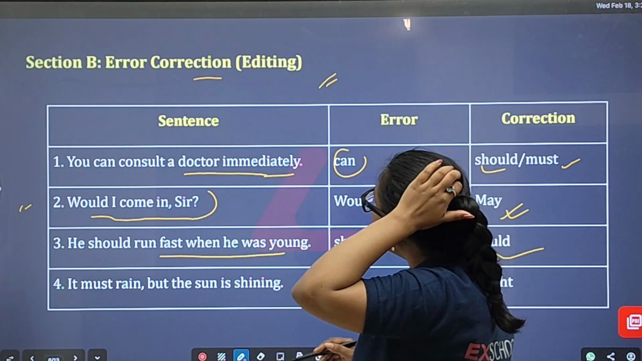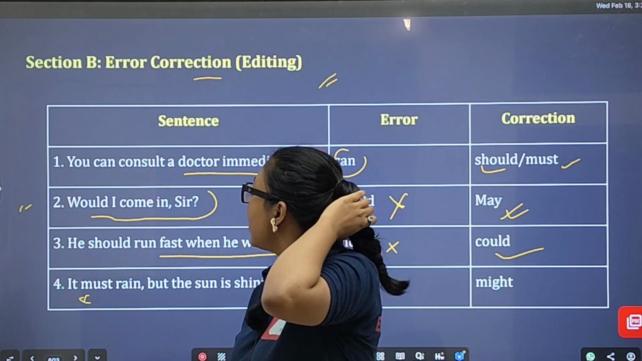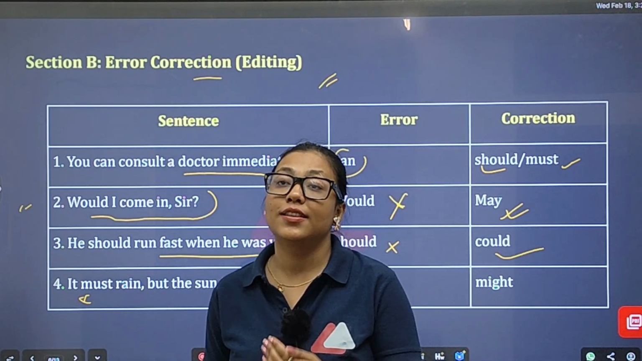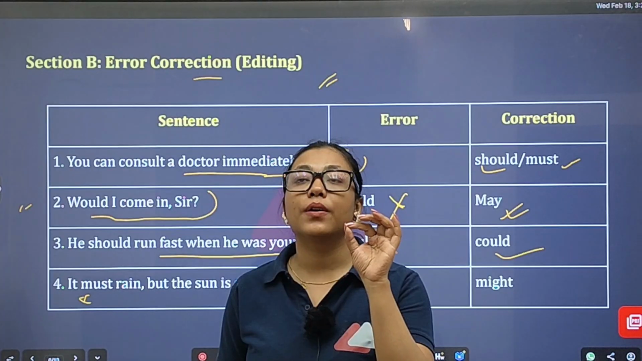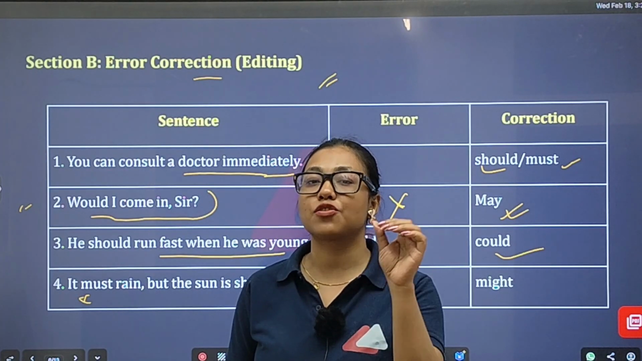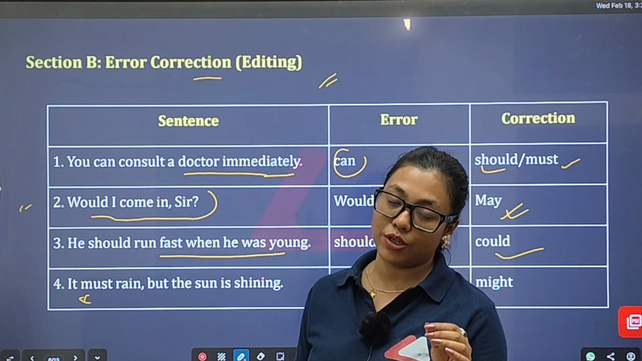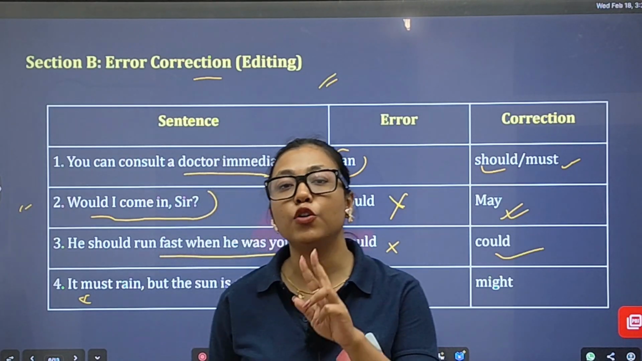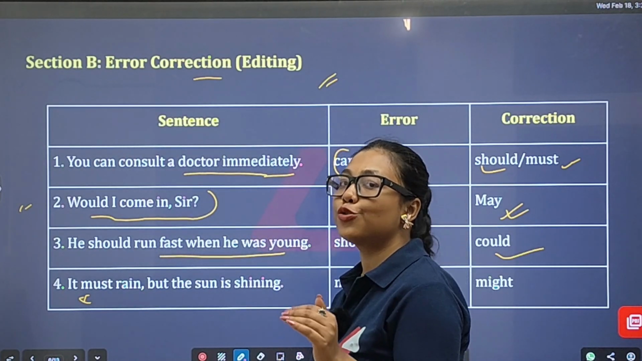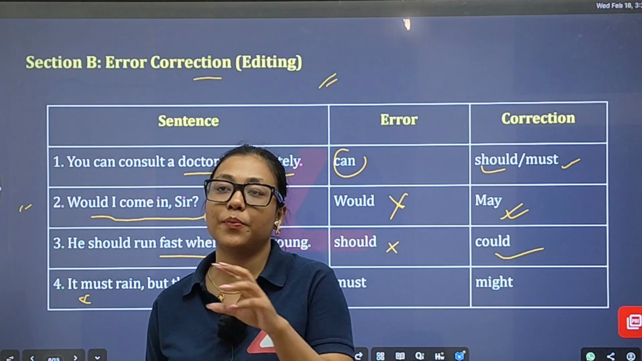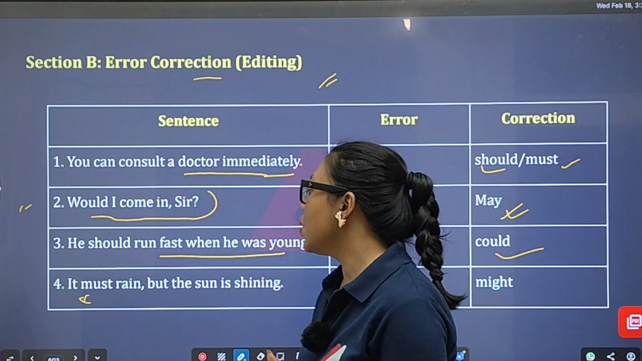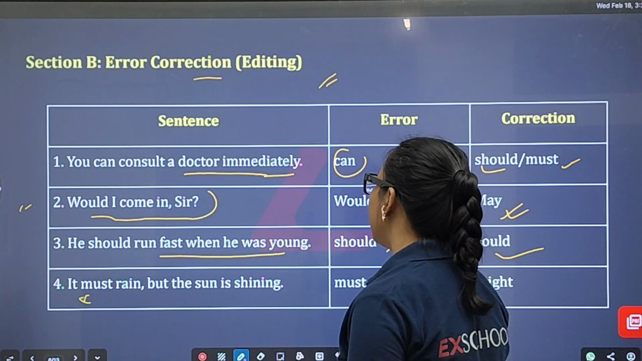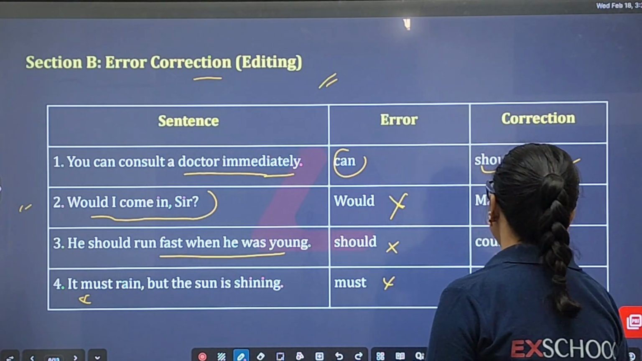The next sentence is: "It must rain but the sun is shining." So what will it be? Must is a kind of necessity, but in this sentence, the proper modal to use is different. I suggest you read this particular sentence twice. "It must rain but the sun is shining." Here "must" is the error; it will be "it might rain,"